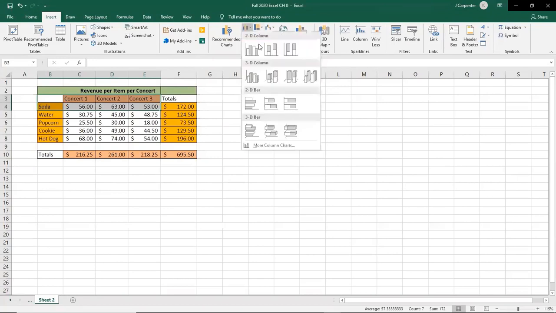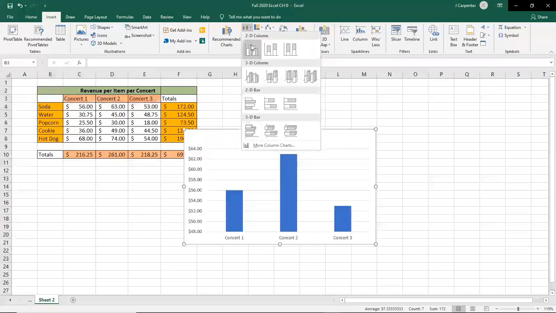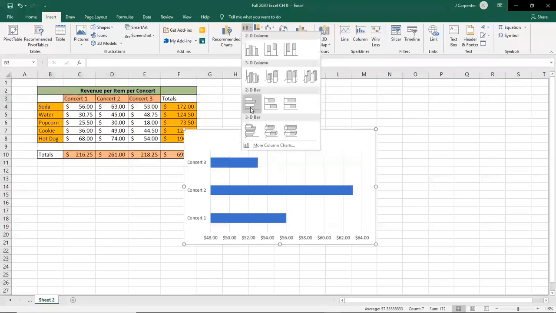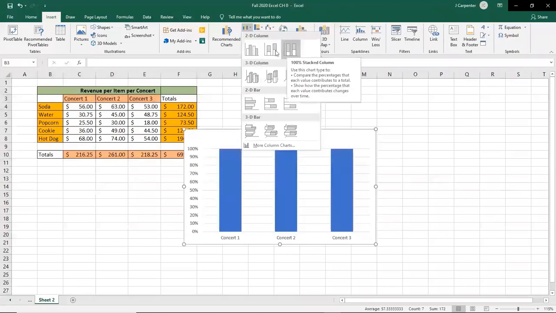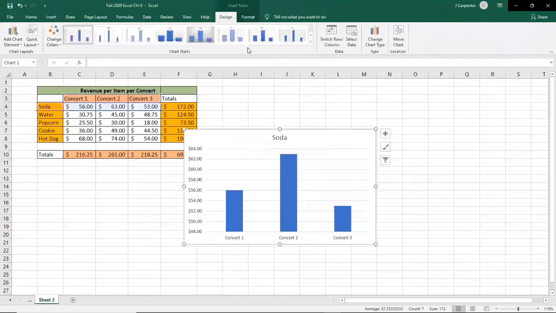So bar chart. And you get a few different options. We want a vertical one because that's what it looked like in the textbook. Horizontal is perfectly fine, but we want to make it look like the textbook. And you got a couple of different options. These two are stacked, which we don't have enough information for a stacked chart. We'll get to that later. So we're definitely using this one.